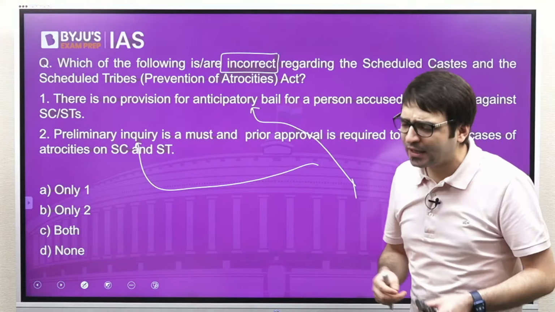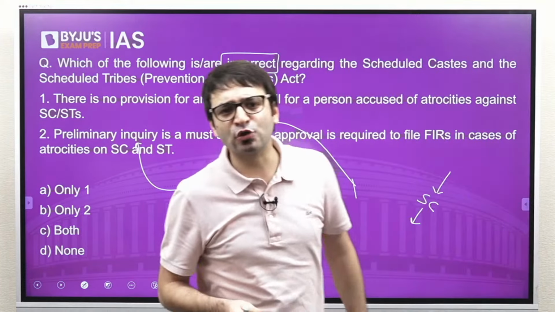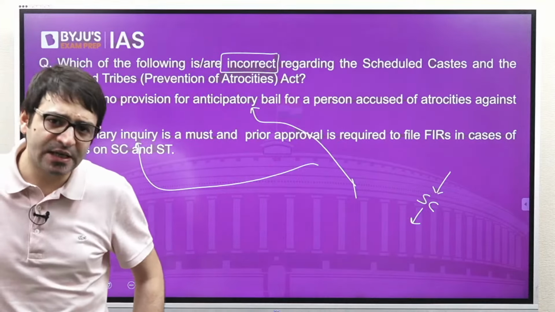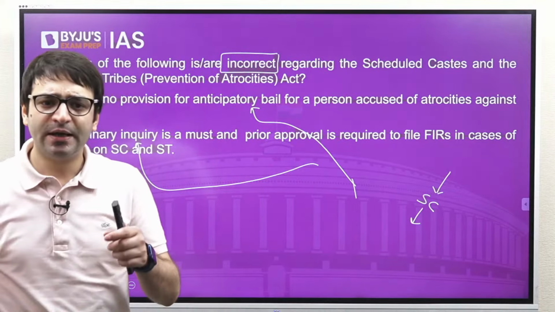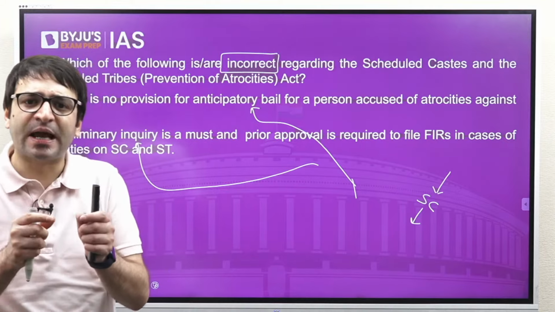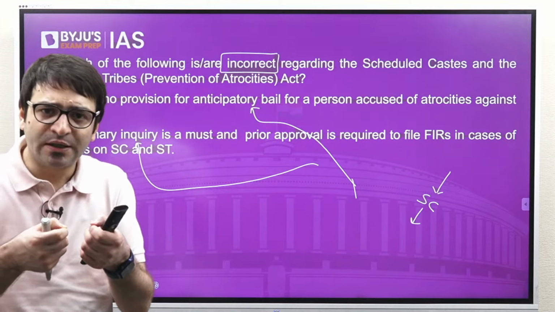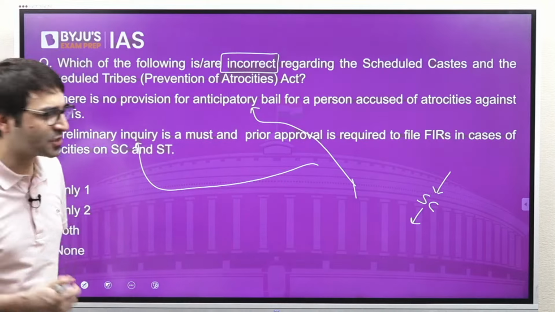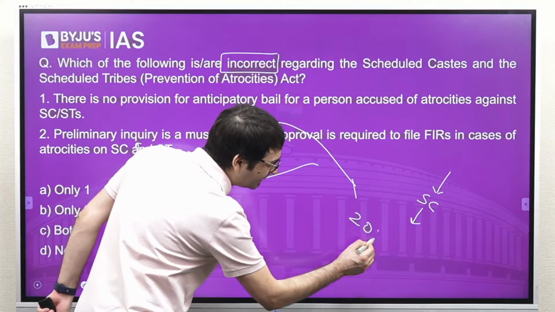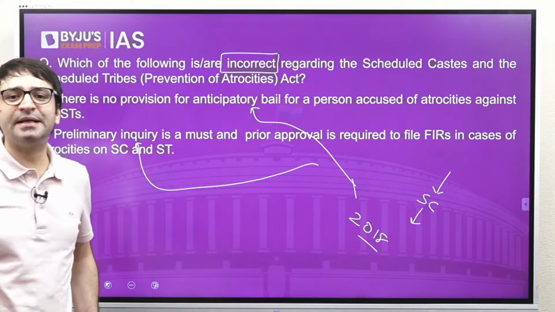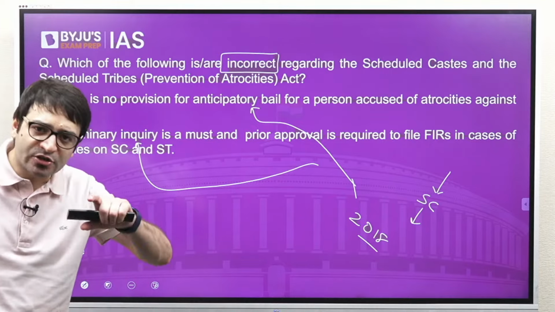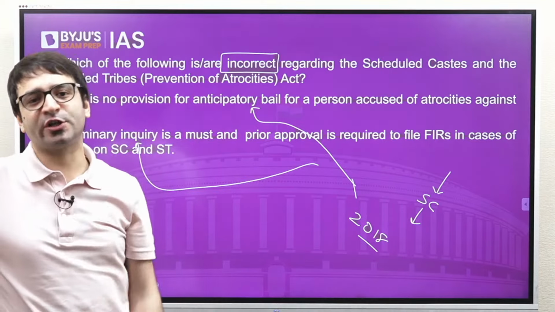Only once that preliminary inquiry by the police is satisfied that yes, there has been an atrocity, only then can this person be arrested. And this judgment of the Supreme Court was viewed with skepticism by members of the SC/ST community. They alleged that this judgment has basically diluted the very provisions of the SC/ST Atrocities Act. And this is where in 2018, this law was amended again by the Parliament, and this law basically tried to dilute the Supreme Court judgment.